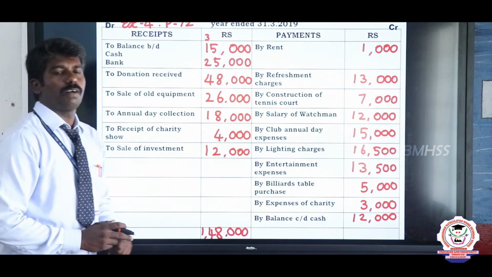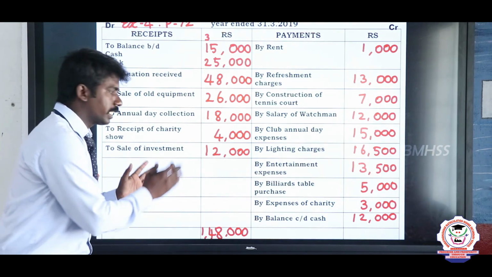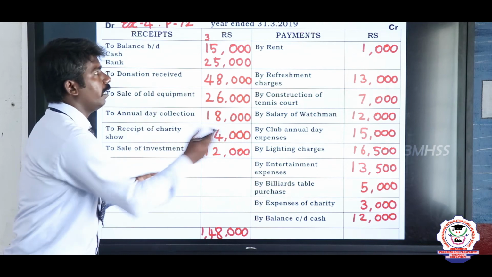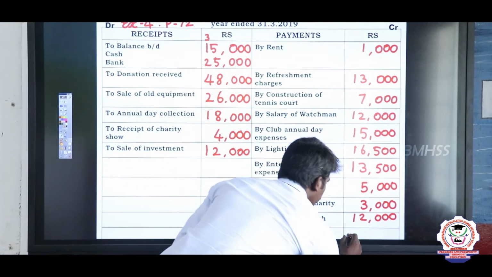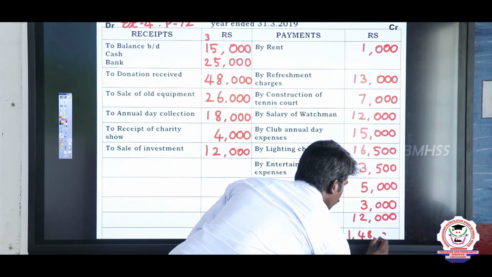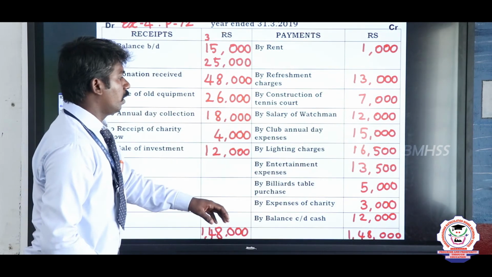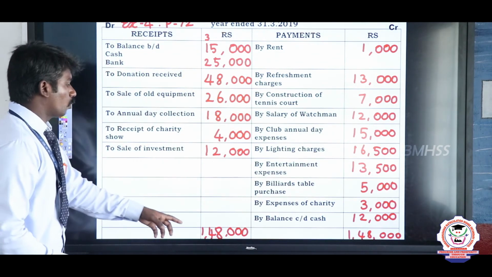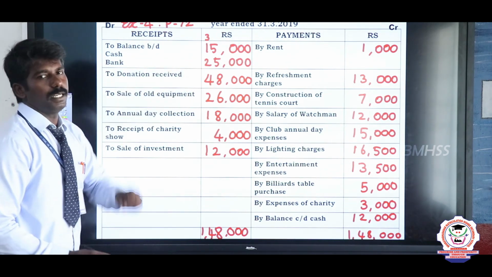Then, Tamil children, what should we do? Correct. Then we write the same amount of the receipts in the total column of the payment side. So write 1,48,000 rupees. We did that. Then we have to deduct the total value of the payment side from the receipts side.